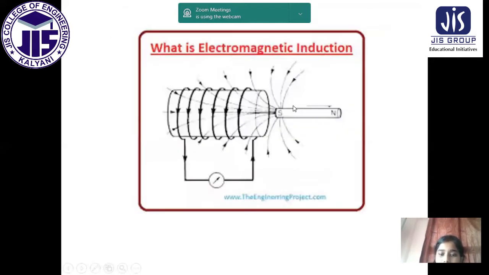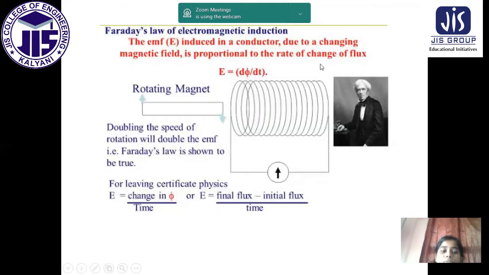Now see, rotating magnet. Rotating magnet means this is a magnet. If we rotate it, if we change the position, then the induced magnetic field will change. So this is the rotating magnet. Doubling the speed of the rotation will double the EMF. That is, Faraday's law is shown to be true. It means if we increase the speed of rotation of the magnet, then the EMF will be double.